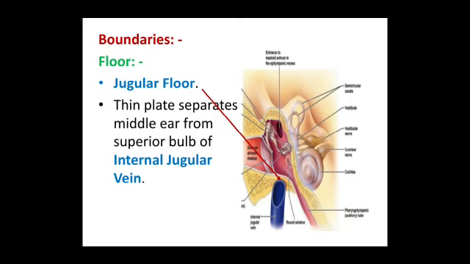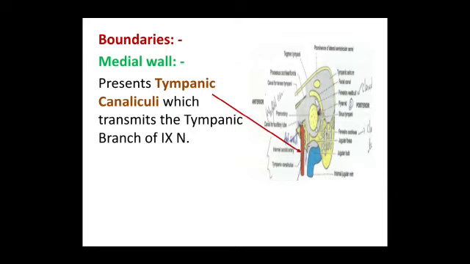It separates the middle ear from the superior bulb of internal jugular vein. The medial wall presents the tympanic canaliculus, which transmits the tympanic branch of the glossopharyngeal nerve.